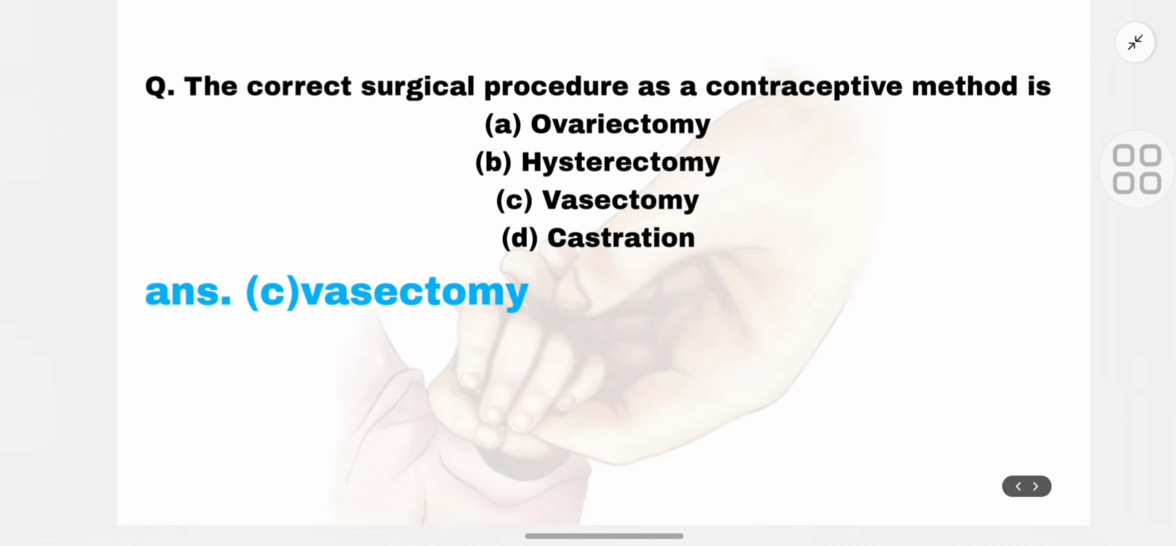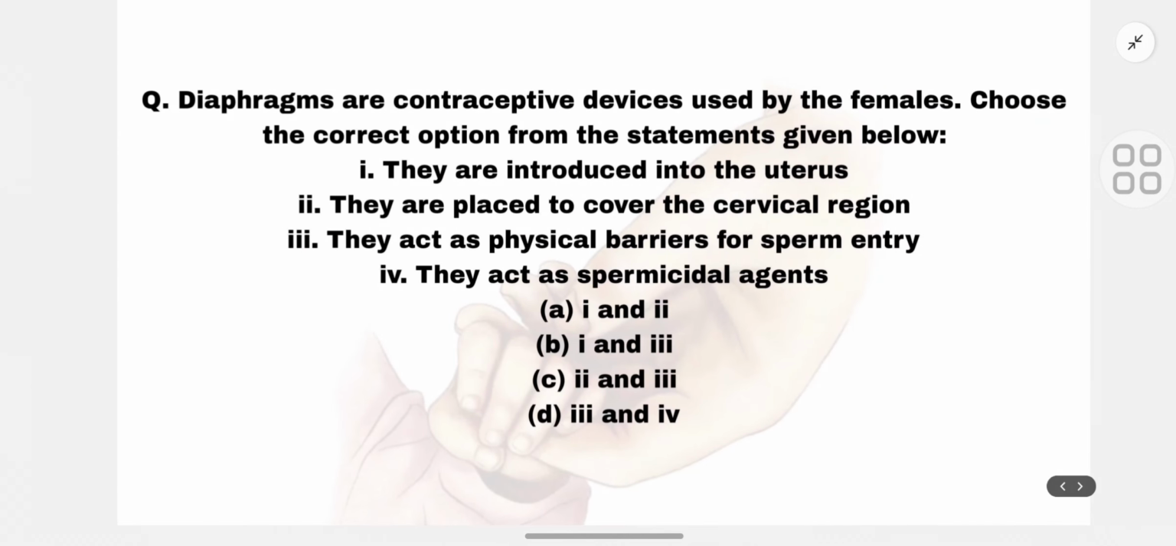The next question is, the correct surgical procedure as a contraceptive method is A. Ovariectomy, B. Hysterectomy, C. Vasectomy, D. Castration. So the correct answer is C, Vasectomy.